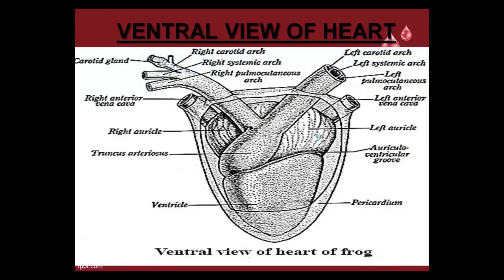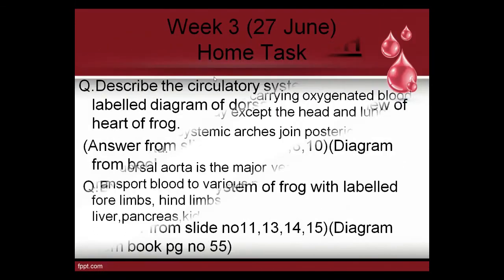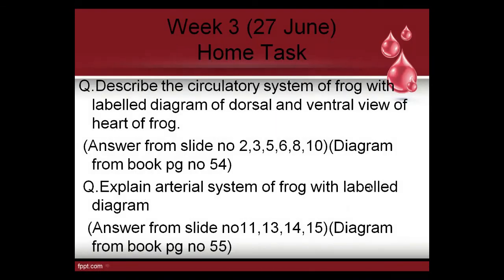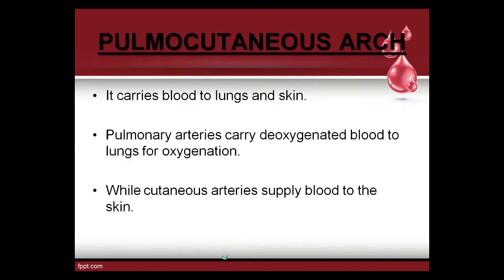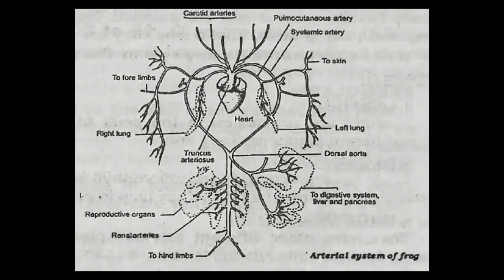After that, the second question: explain the arterial system of the heart of the frog with a labeled diagram. Answer from slide numbers 11, 13, 14, 15. Diagram from book page number 55, and I'm showing this diagram from my slide. This is the diagram of the arterial system of the frog. You have to draw the arterial system of the frog in your fair copies with good labeling. Labeling should be on the right-hand side, diagram within a box. Okay beta, use a sharp pencil for drawing. Always remember my instructions for drawing. Don't forget my instructions. Your work should be neat and clean.